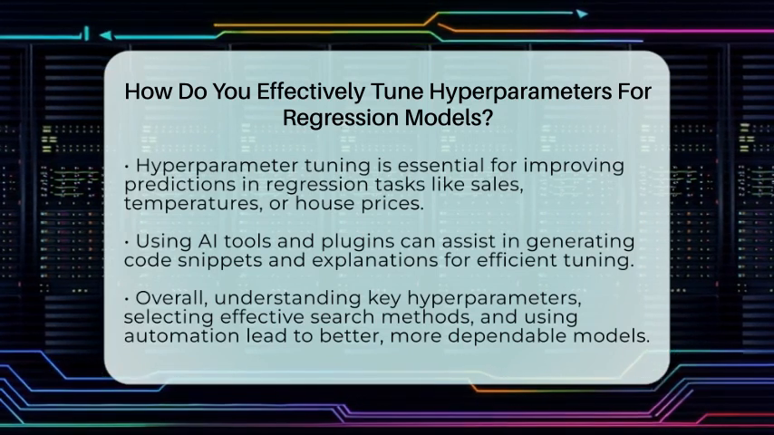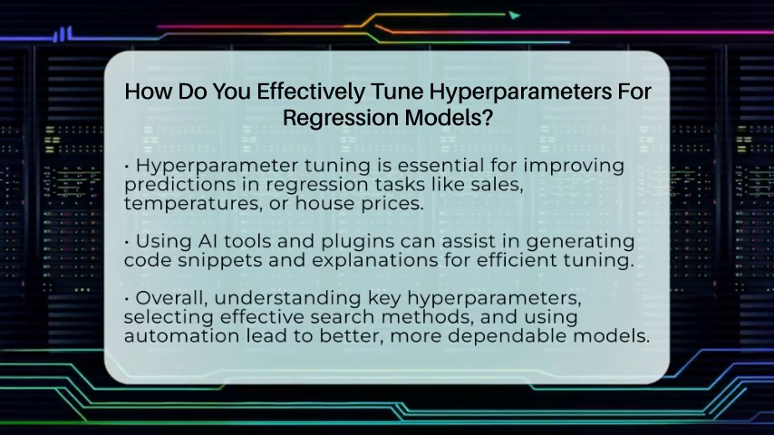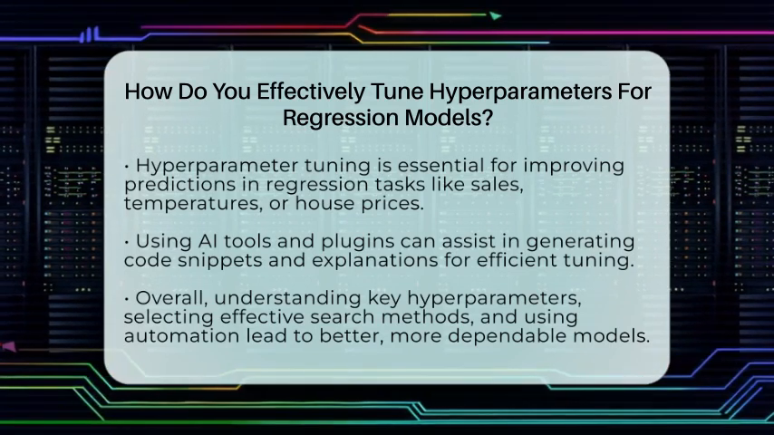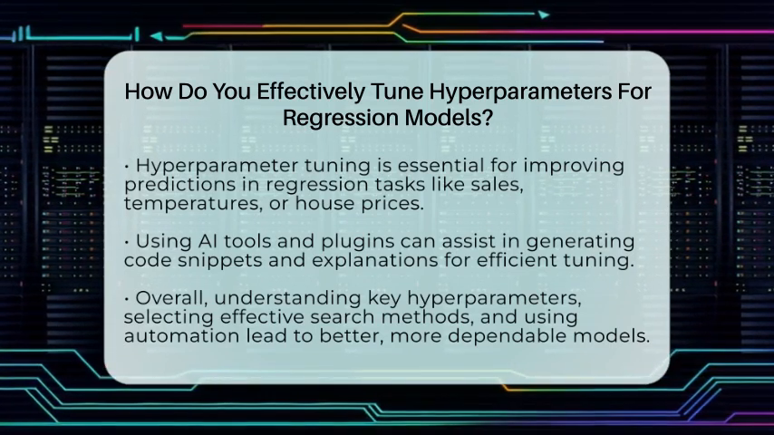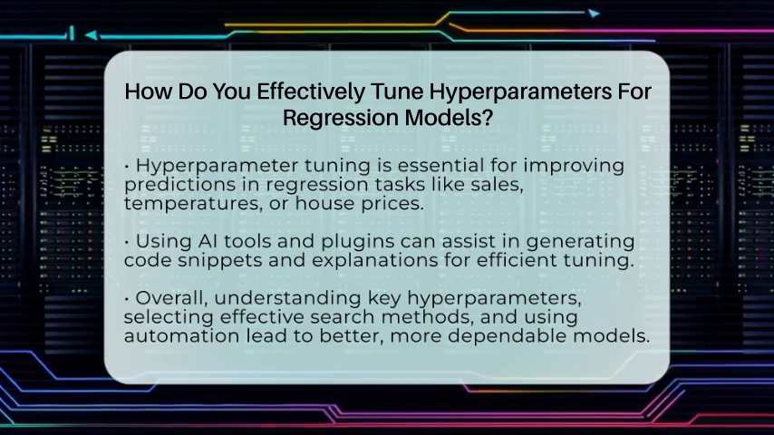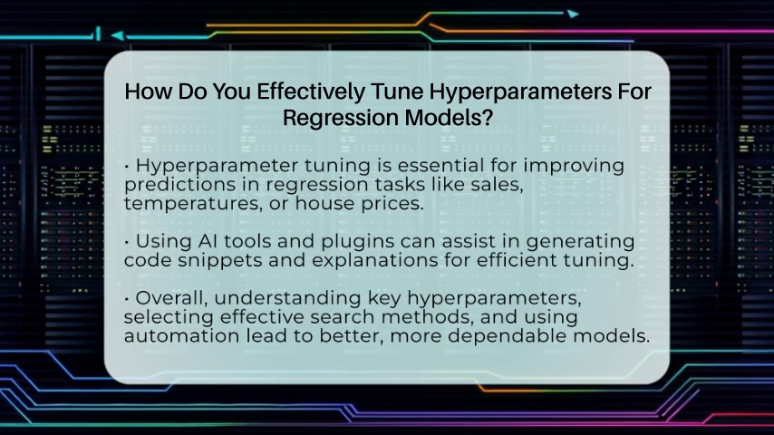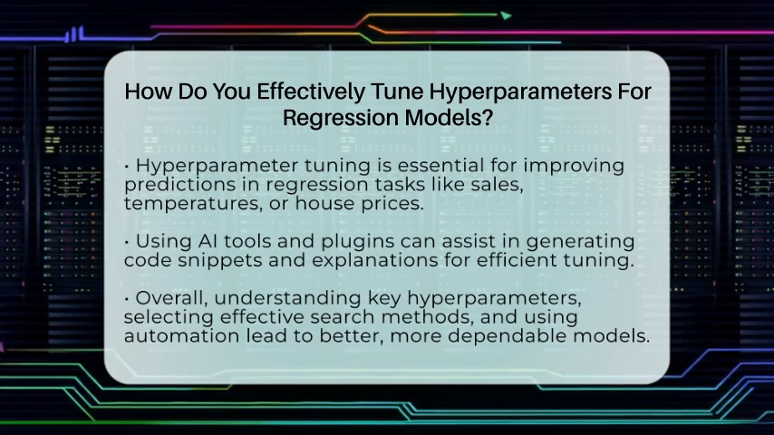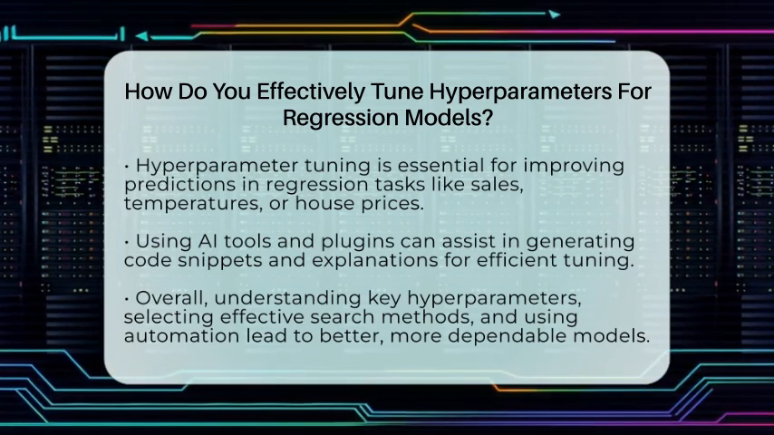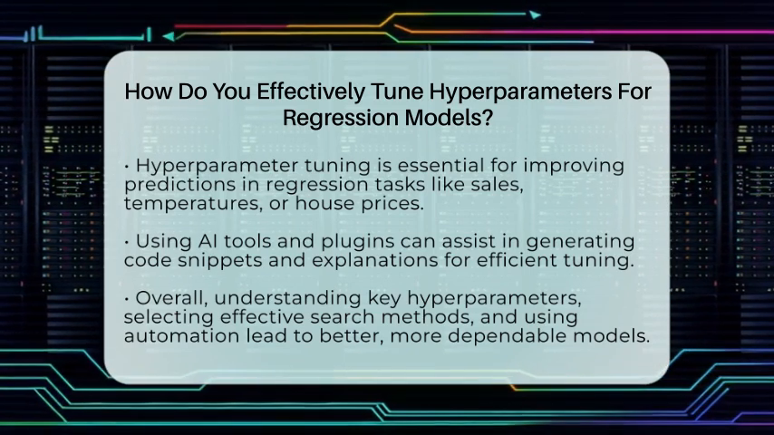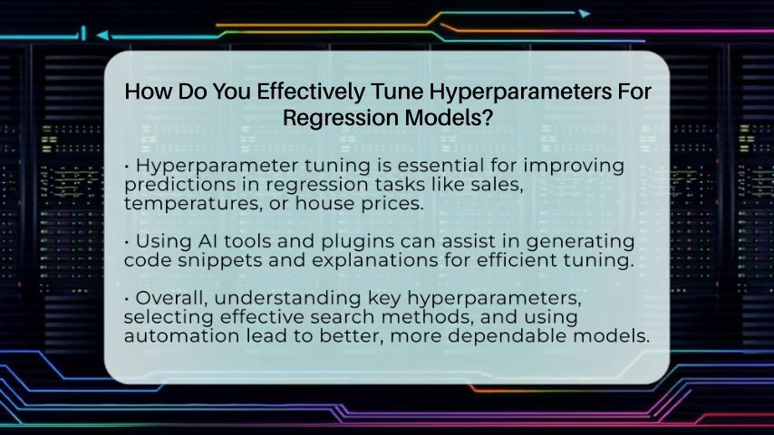In supervised learning for regression, hyperparameter tuning is a vital step to improve how well your model predicts continuous outcomes like sales, temperatures, or house prices. Using tools like ChatGPT or productivity plugins can help generate code snippets or explanations to make this process smoother. While models like DALL-E or Midjourney are mainly for images, they show how tuning hyperparameters is essential across different AI